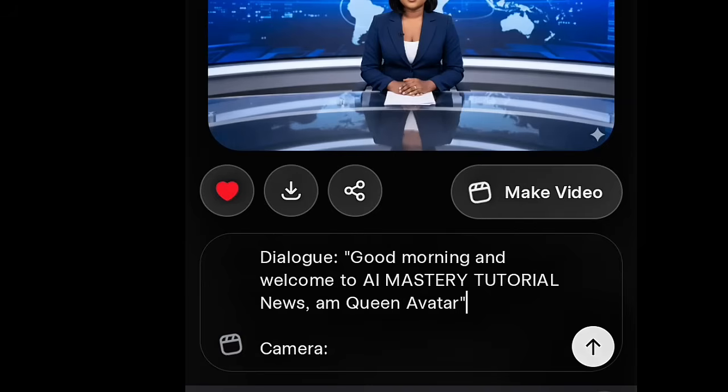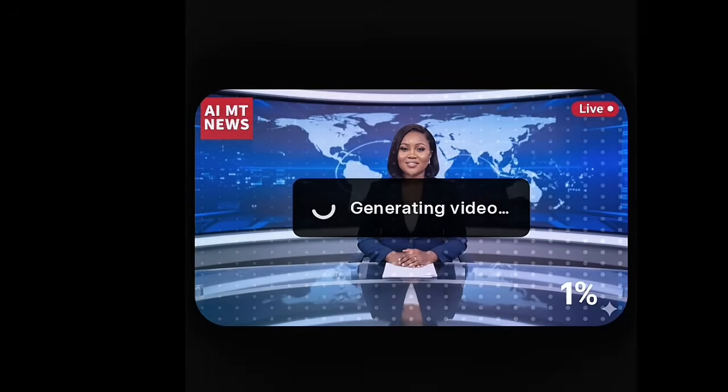So for us to do it, we need to hit this arrowhead here to generate the video. We hit it. And you can see it's running. And one thing I like about Grok AI is that it's very fast in generating and it's free. It is free. I don't know why people are saying it's not. Grok AI, I've been using it for many months now and I've never paid a dime. So as it's loading, don't forget it will only generate 6 seconds. So at the end of this tutorial, I'll show you how to join them.